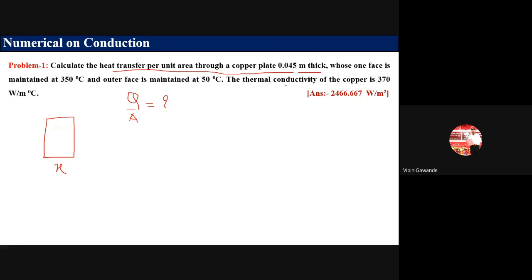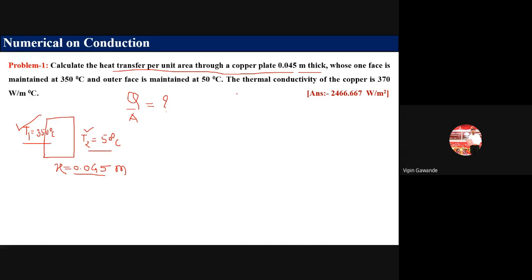Its thickness is the X value: 0.045 meter thick, so X is equal to 0.045 meter. One face is maintained at 350 degrees Celsius, so the higher temperature is T1, which is 350 degrees Celsius, and the outer face is maintained at 50 degrees Celsius, so T2 is equal to 50 degrees Celsius. In every problem, whenever two temperatures are given, always take the higher temperature as T1 and the lower temperature as T2.